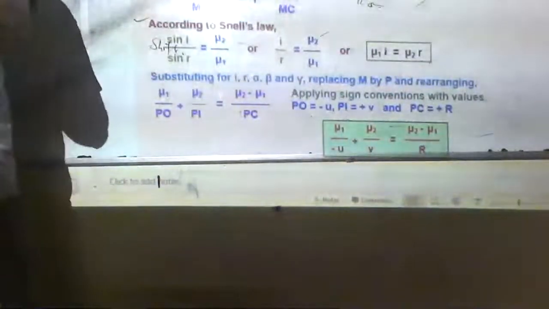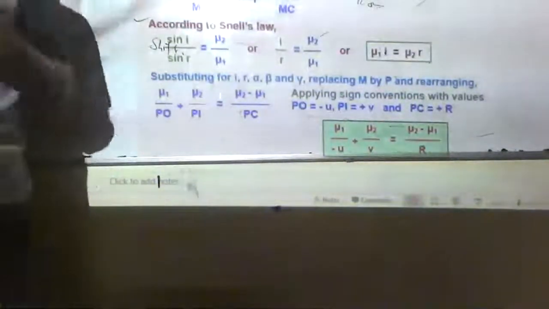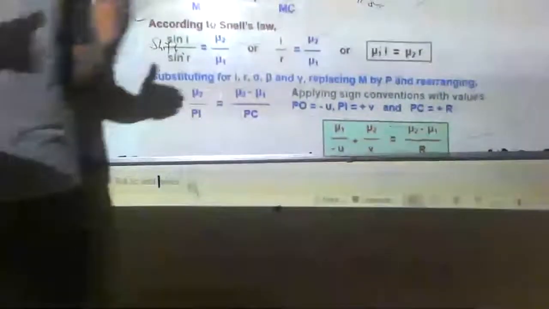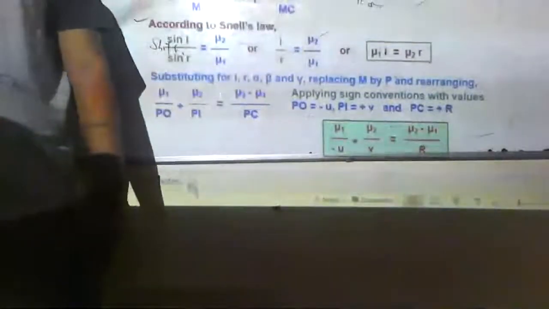For example, the question can come here: if it is a convex surface, then the refractive indices change. And this concept is applicable for both the real image and the virtual image. Both cases it is applicable.